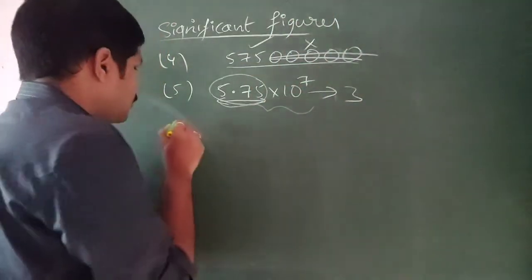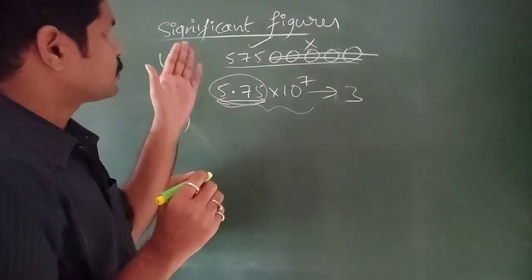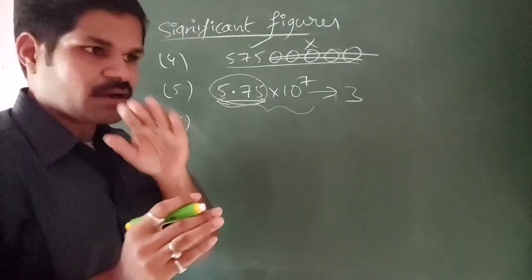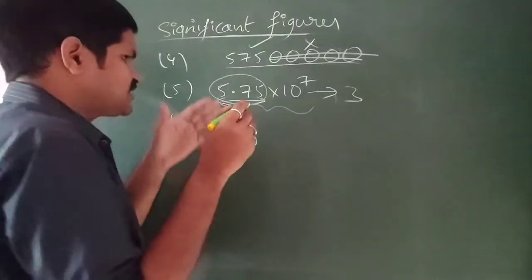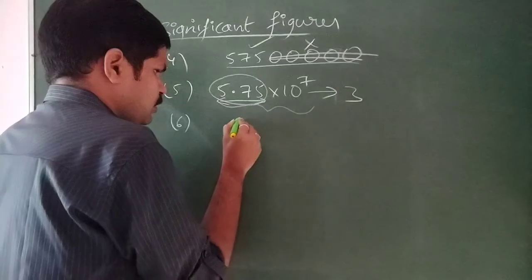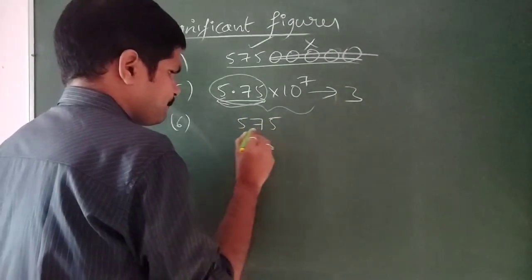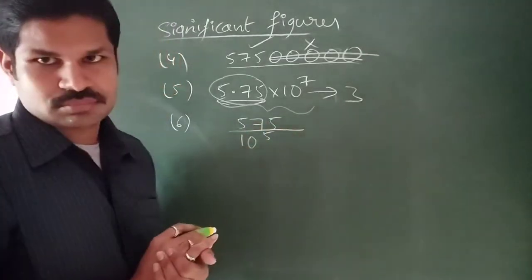And remember, I think I said about the 3rd rule, right? That means in 0.004, all the zeros are insignificant. So I will explain that also in exponential form. For example, let us suppose 575 by 10 power 5.